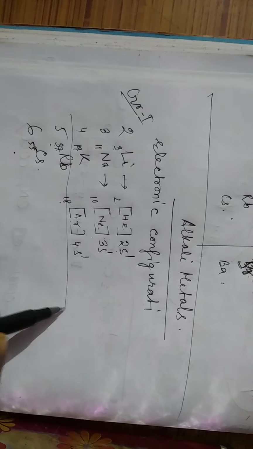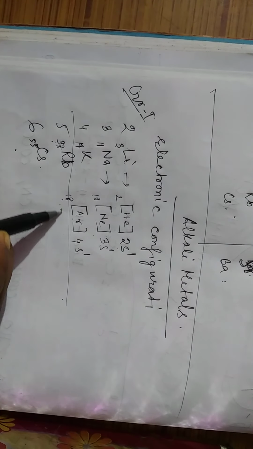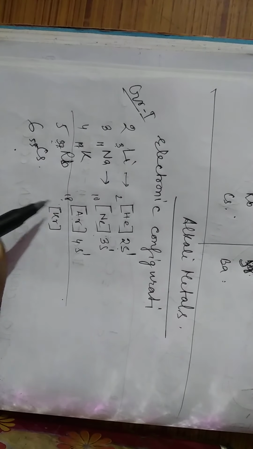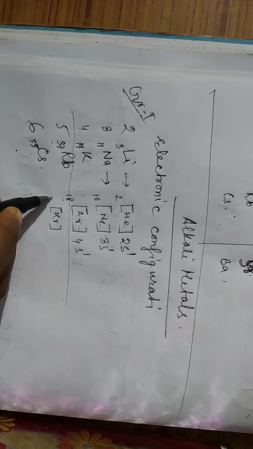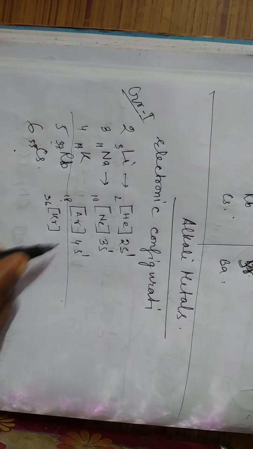Okay, this is potassium. Then rubidium is what? After argon, what is coming? That is krypton. Krypton atomic number is 36. So after that